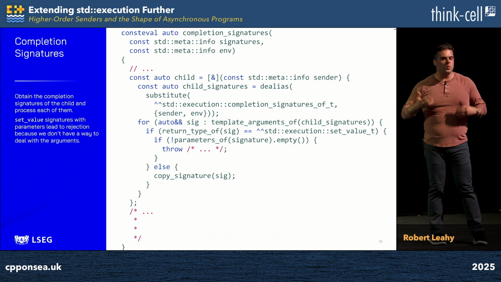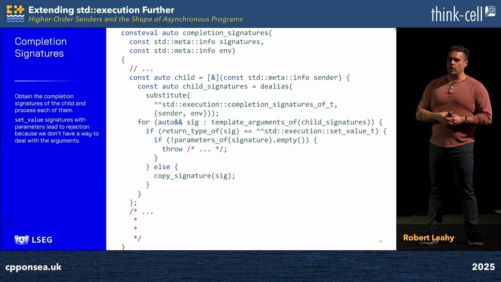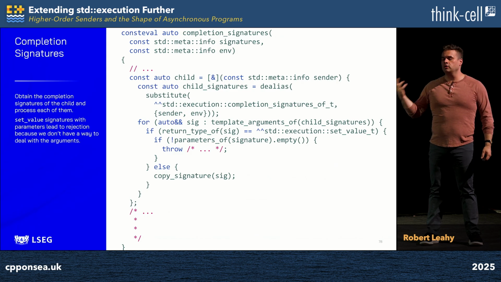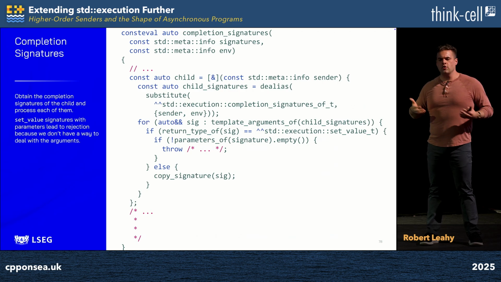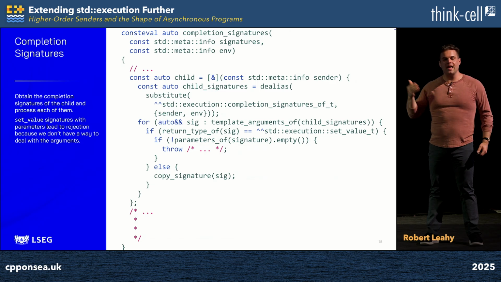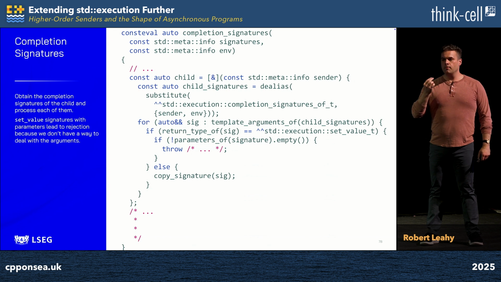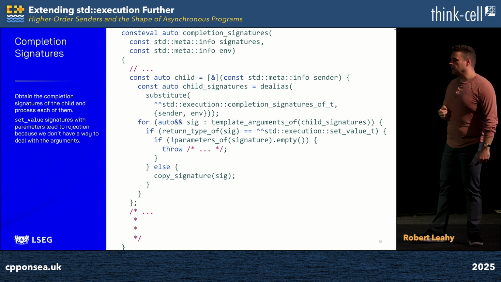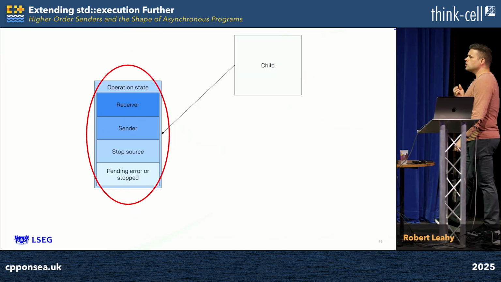This leaves us back doing something we already know how to do, visiting each and every signature, and so we loop over them and we branch depending on the channel it's going to be sent on. Recall that set_value_t from children is only tolerated if it sends no arguments, because we would have no idea what to do with an argument if the child sent it to us. So if the child would send us arguments, we reject this instantiation of branch. Otherwise, we handle the erroneous signatures in exactly the same way we do for the main sender, propagating them and decaying appropriately.